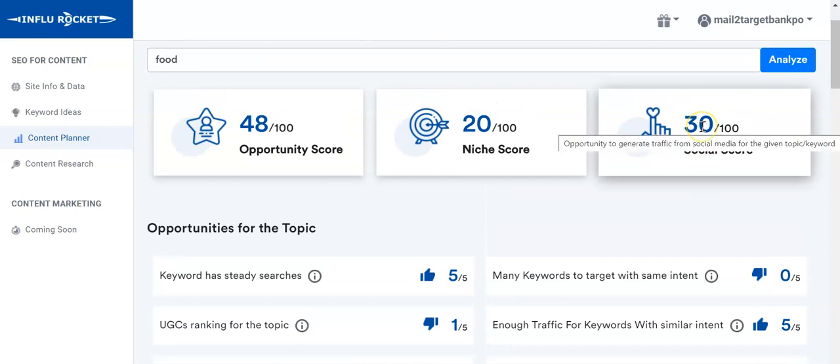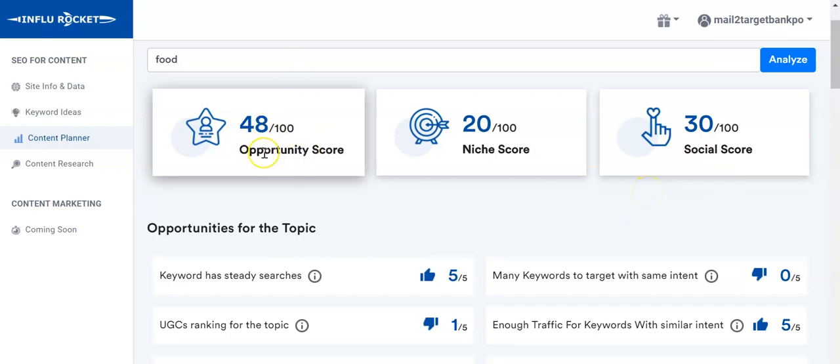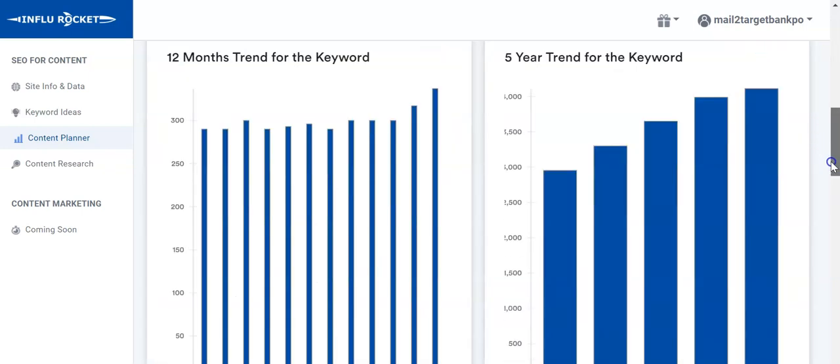So the social score is low for this particular topic. If you write something just about food, it will probably not click with social media, and that's why the social media score is low. However, the opportunity overall is good for this topic because it's 48. Anything above 40 is good, I'd say.